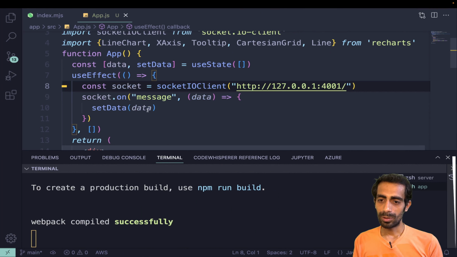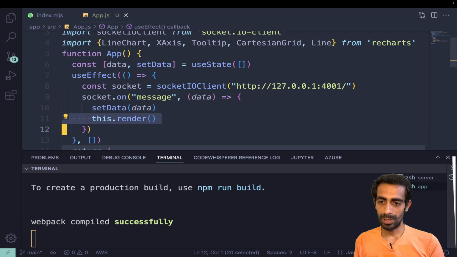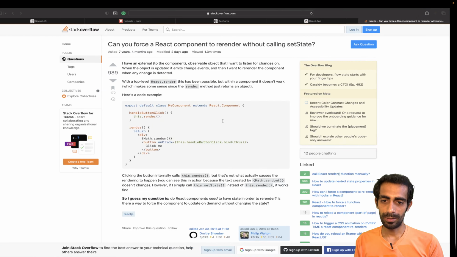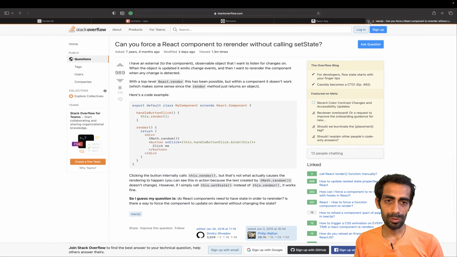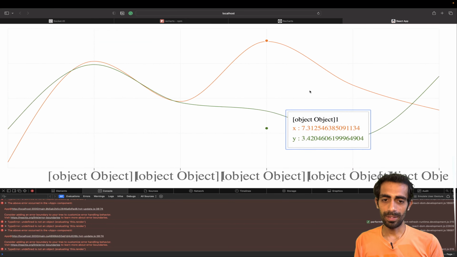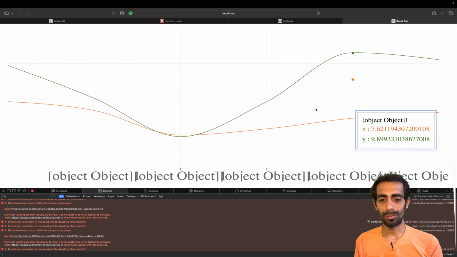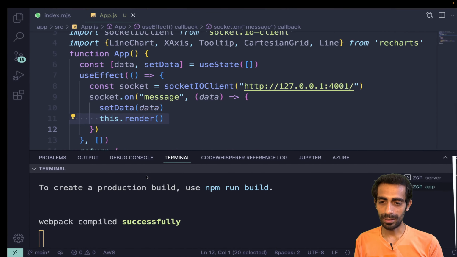Give me 1 minute. Instead of here, I'll be using this here. I was not sure about this. Now we can see at every second this is going to update. So now we just need to fix the last one.